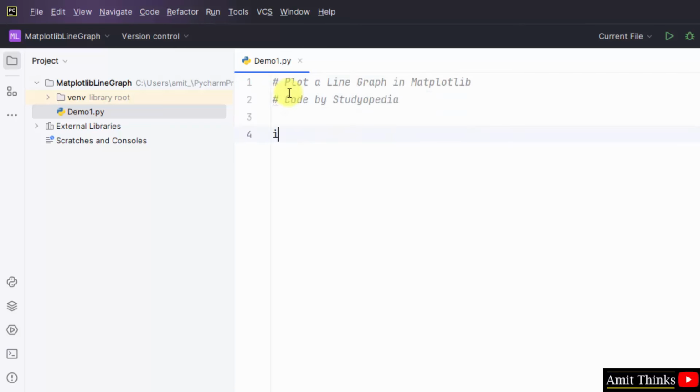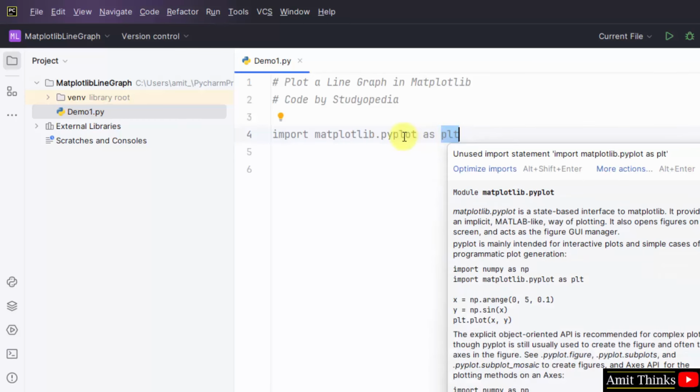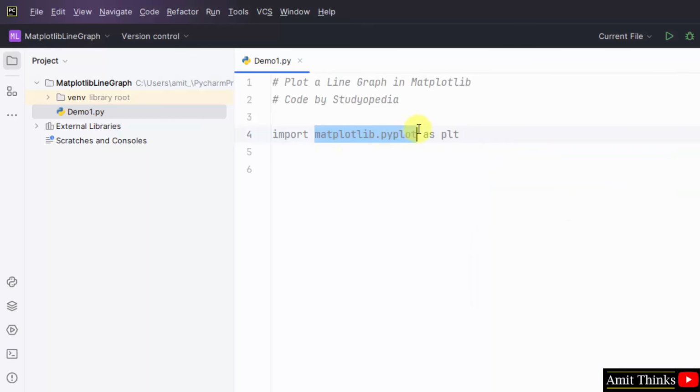Now let us begin with importing Matplotlib. We have imported Matplotlib and we have also added the pyplot submodule and created an alias using the as keyword. Now we can directly write plt instead of writing the complete matplotlib.pyplot. We will also import NumPy since we will add the x and y values as a NumPy array. That's why we have imported NumPy and created an alias.